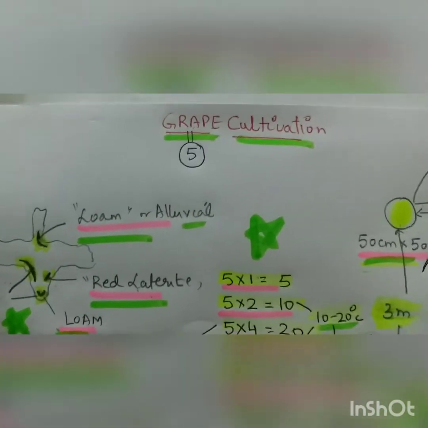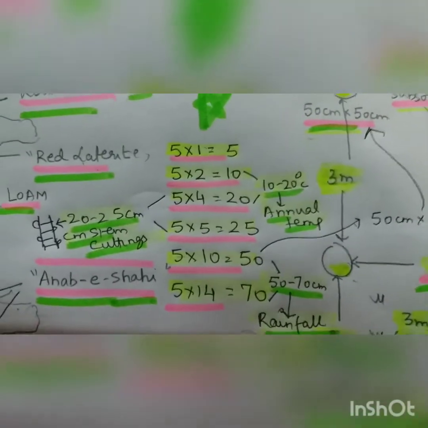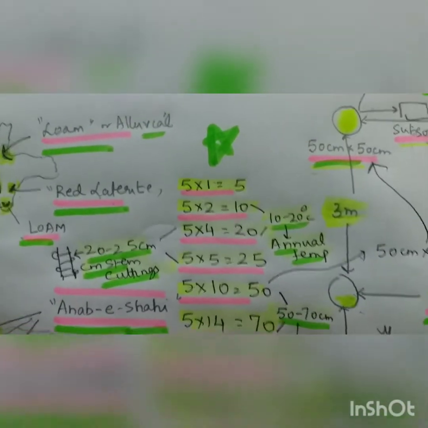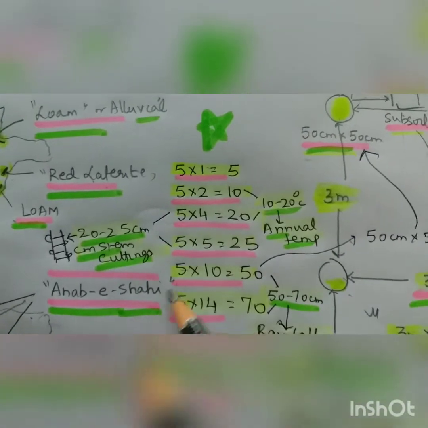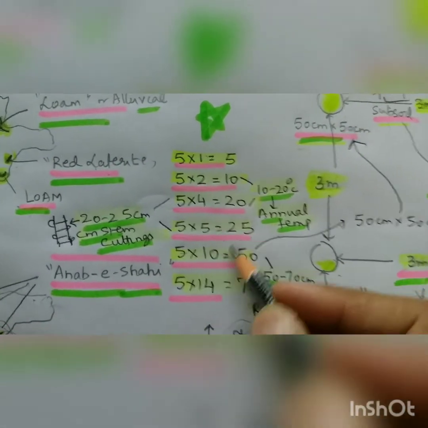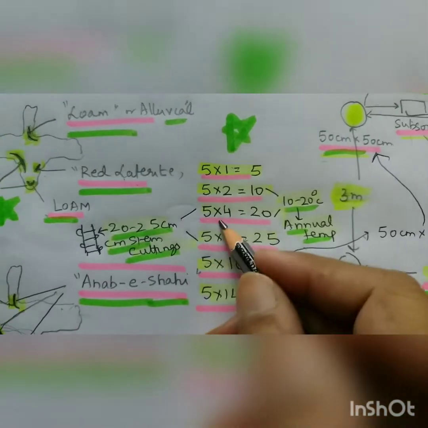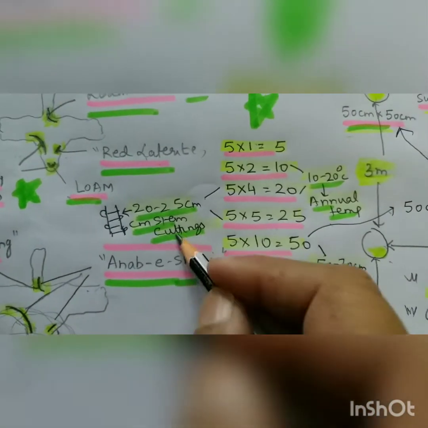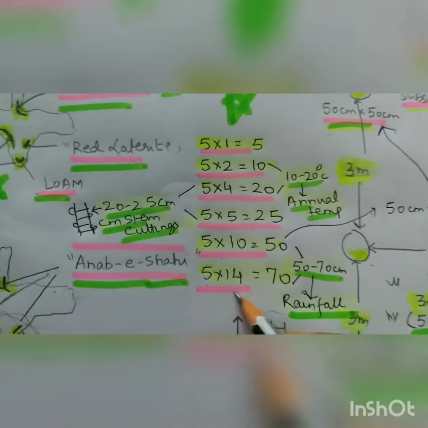So grapes, they have 5 words, and we take the table of 5, that is 5 on the 5 and 5 to the 10 and 5 for the 20. 10-20 is the annual temperature, 5 is the 25, and this 20 to 25 is the stem cuttings, 5 10 the 50 and 5 14 the 70.